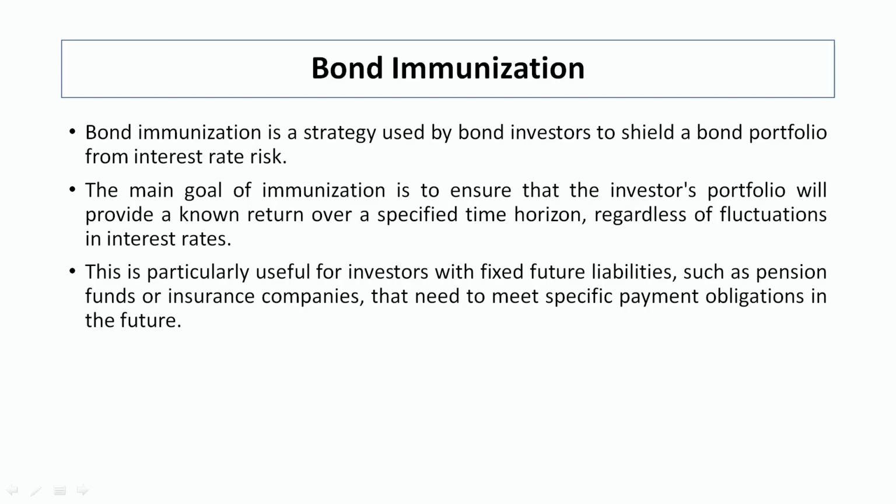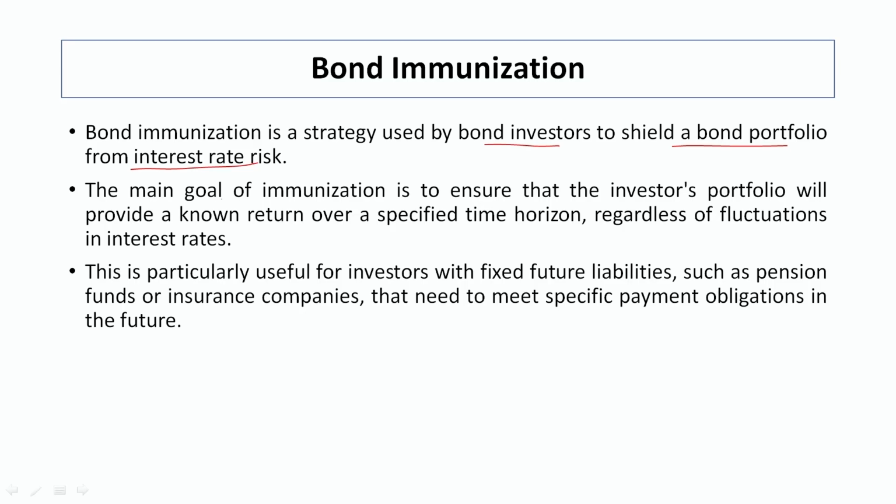Bond immunization is a strategy used by the bond investor to shield a bond portfolio from interest rate risk. We have gone through two types of interest rate risk, one is price risk, another is reinvestment risk. On the basis of these, interest rate risk arises. If this needs to be minimized, the bondholders have to follow the immunization strategy.